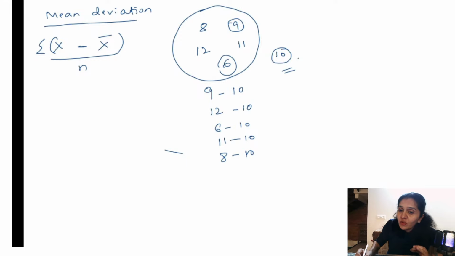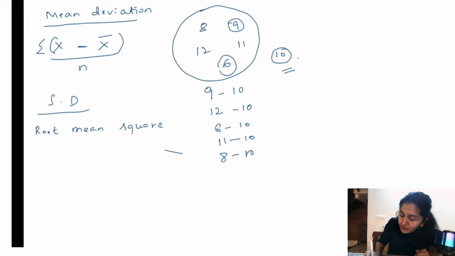To overcome that we have something called standard deviation. Multiple times they have asked what is standard deviation. What you have to remember is it is root mean square deviation. Root mean square deviation, alright. Since we did not consider the signs in mean deviation, now we want to consider the signs.